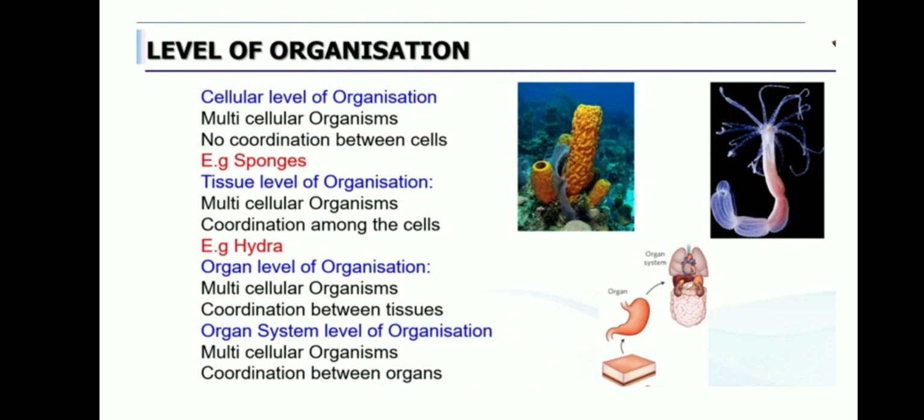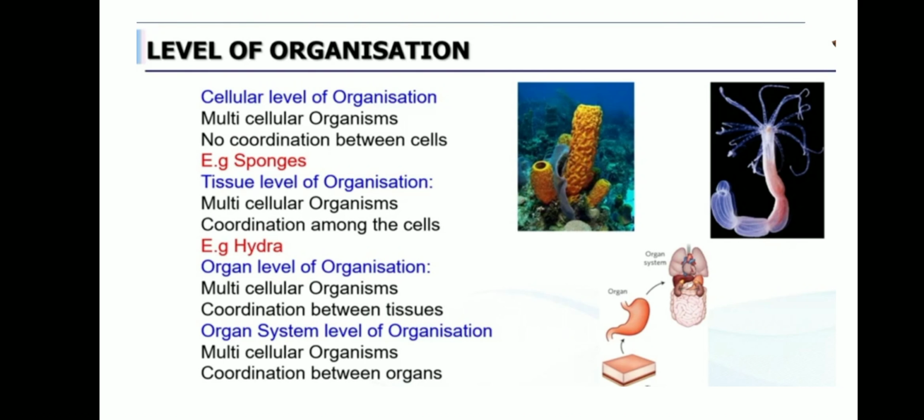Many organs combine together and do the functions. For example, if you take the digestion process, mouth, esophagus, and then stomach, and till the anus. Many organs are coming here, and all the organs are working together, and thereby digestion is taking place, isn't it?